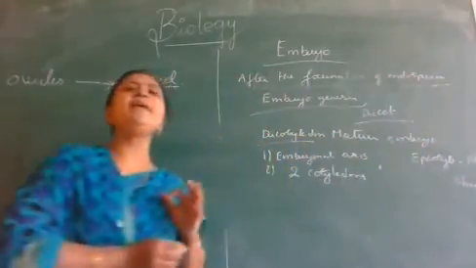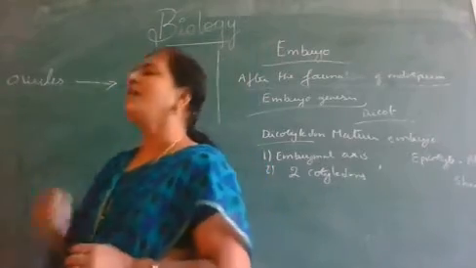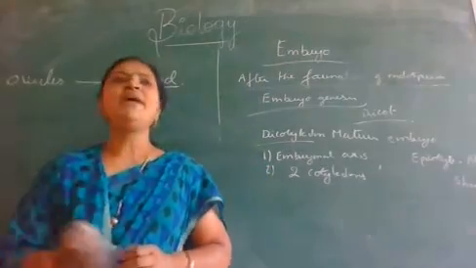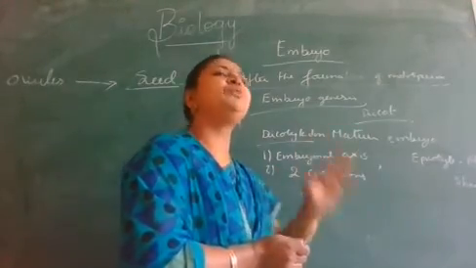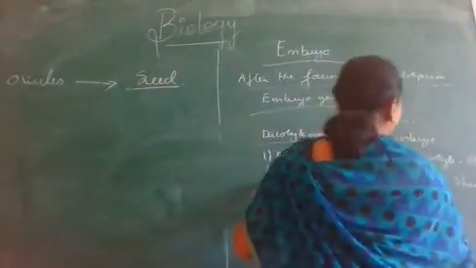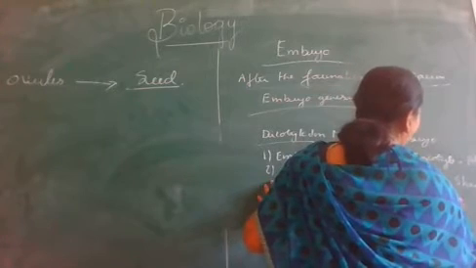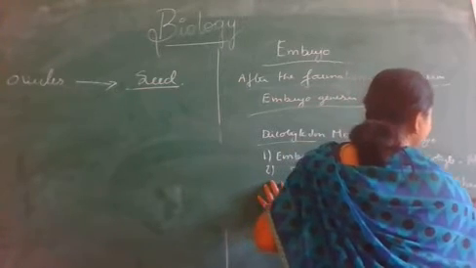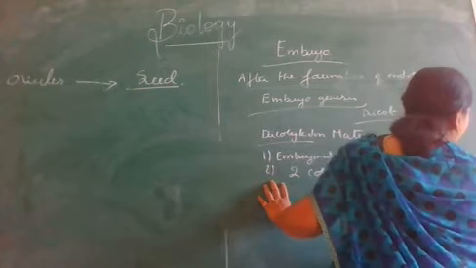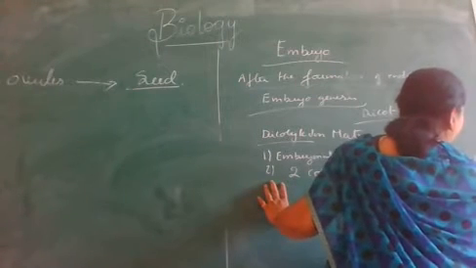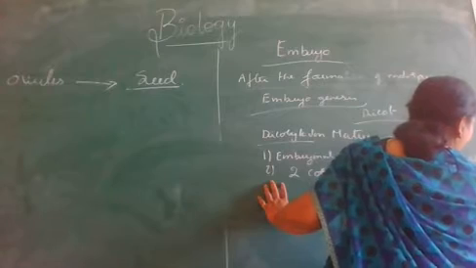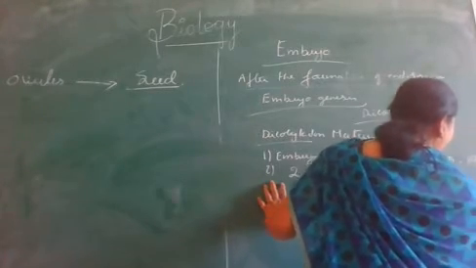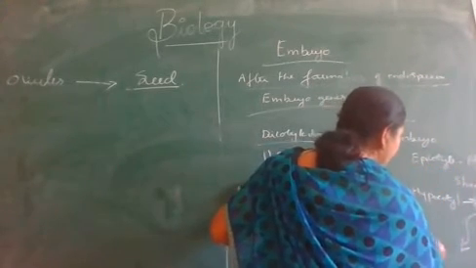And the cylindrical part of the embryonal axis, which is present below the two cotyledons, is called hypocotyl. This terminates with the radical, and the radical is covered by root cap, and the radical later on gives rise to root system.